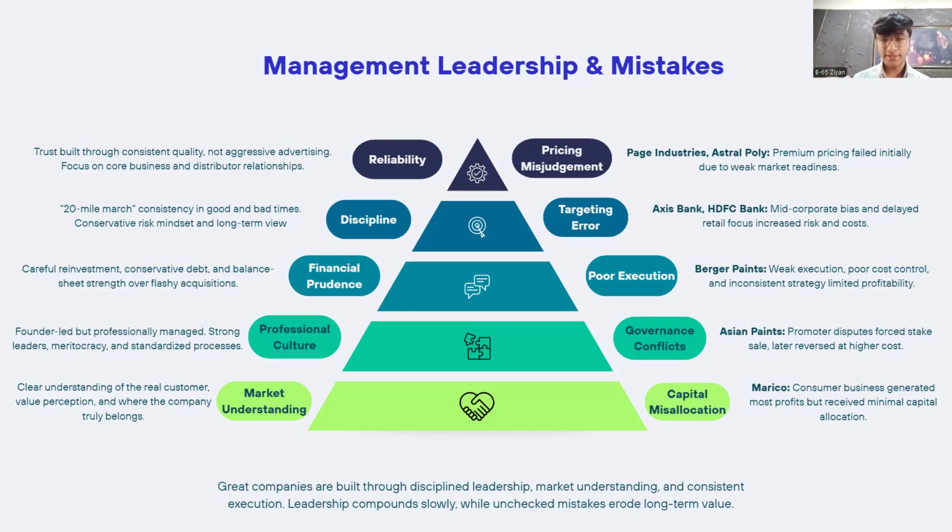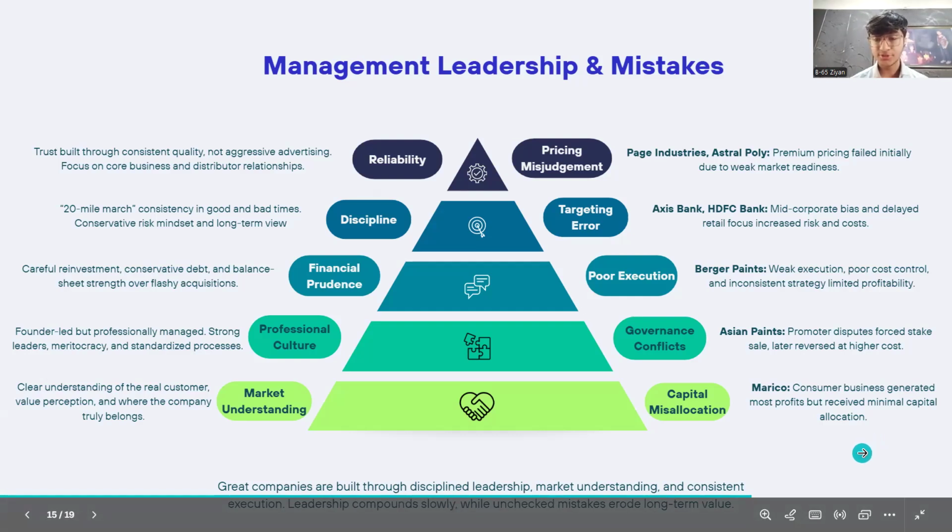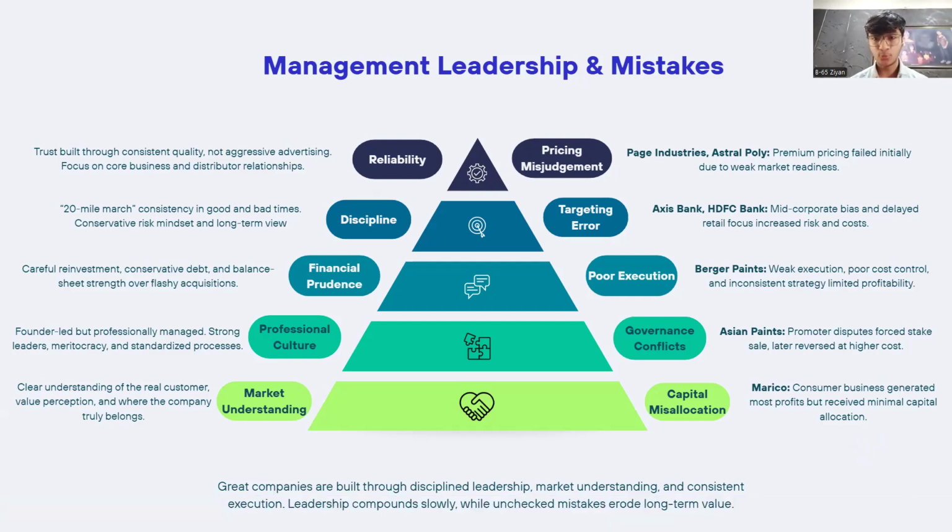On the right side of the slide, we can see some of the mistakes, starting with the pricing misjudgment of Page Industries and Astral Poly, where we can clearly see that even a strong product can fail if the prices are really high. Then comes the targeting error of Axis Bank and early HDFC Bank. Axis Bank targeted mid corporates instead of blue chip stable companies and retail consumers, which increased its risk. HDFC Bank delayed its retail focus, which increased its cost. And then comes the poor execution of Berger Paints. Even with a profitable and growing industry, weak execution, poor cost control and an inconsistent strategy limited its profits.